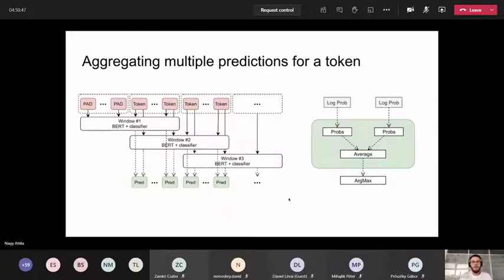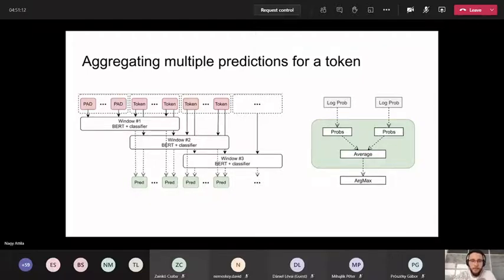Okay, so as I mentioned, we're aggregating predictions in the final output, and I'm going to explain how this works. As I said, BERT takes sequences of 512. But if you think about it, we have our huge blob of text, which is the whole dataset, and we don't necessarily have to pass these sequences one by one. We can pass them such that they overlap.